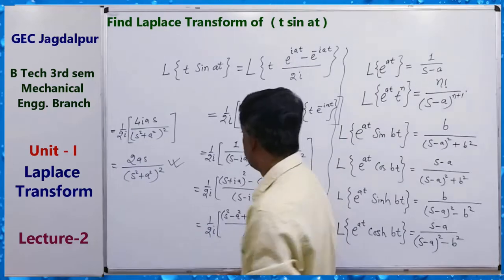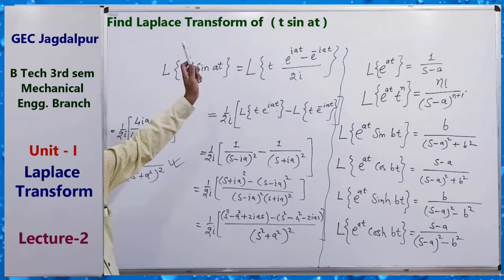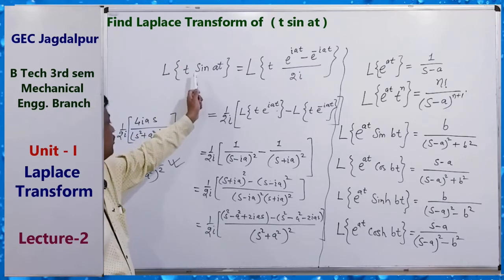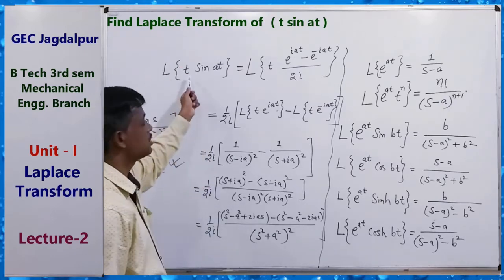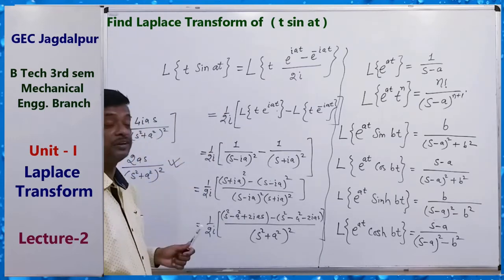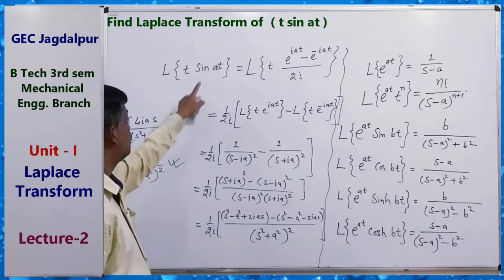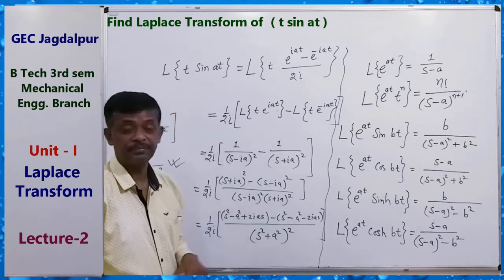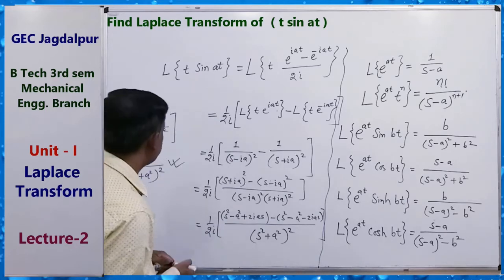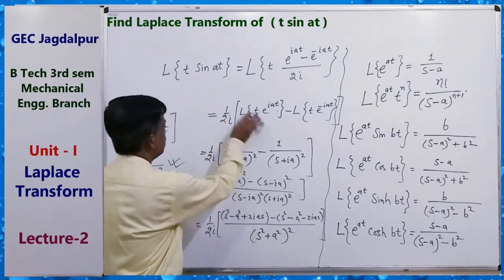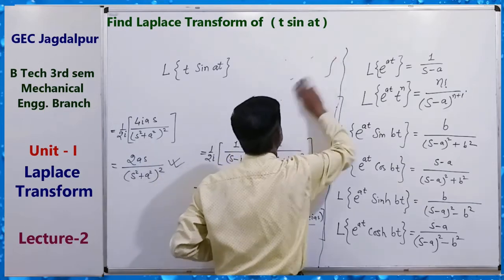Okay, so here we use the shifting property. Also, you can find this transform by using the multiplication rule, and there is also a simple rule. How can we get sin at? Sin at we can get by using this type of relation also, you can use it for getting the result.